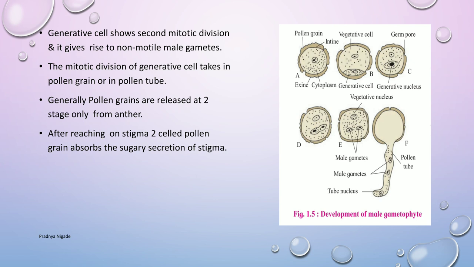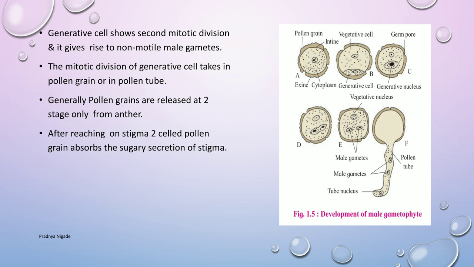The intine of the pollen grain comes out of the germ pore in the form of a tube called the pollen tube. Now the tube nucleus, cytoplasm, and the generative cell all migrate into the pollen tube. This pollen tube grows down towards the ovule through the style due to chemical stimulus inside the ovary. We have to keep this in mind: the pollen tube grows down towards the ovule through the style due to chemical stimulus inside the ovary.